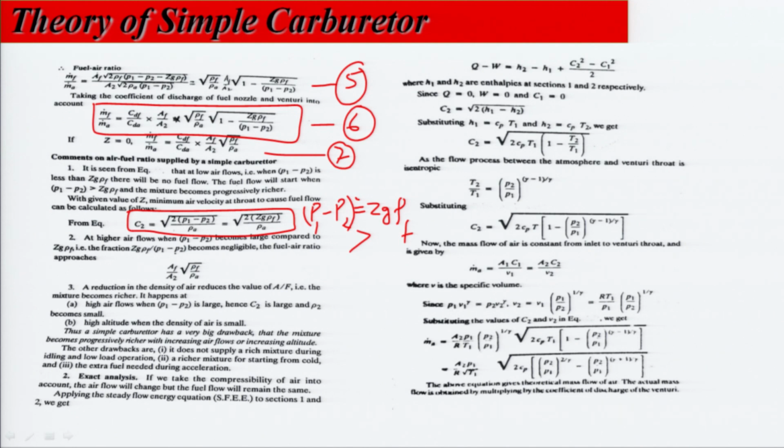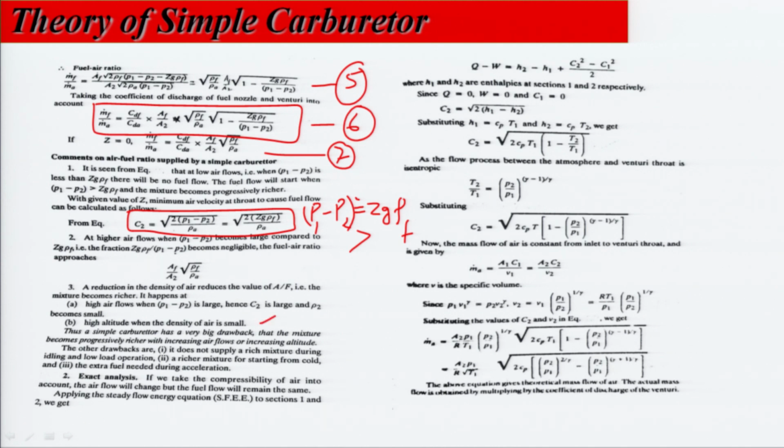Also at high altitude, which is the problem in the aircraft, when the density of air is small, it happens because the basic difference between aircraft and normal vehicle is that a normal vehicle runs on the simple earth surface and aircraft goes in the sky. So, it goes into height, and we know that when we go up, the density of air is reduced.